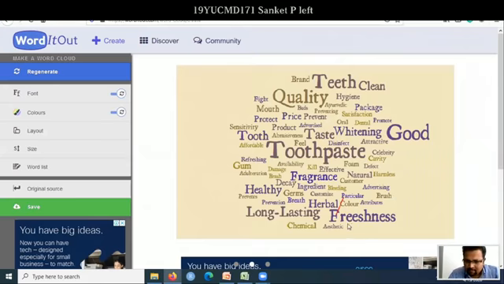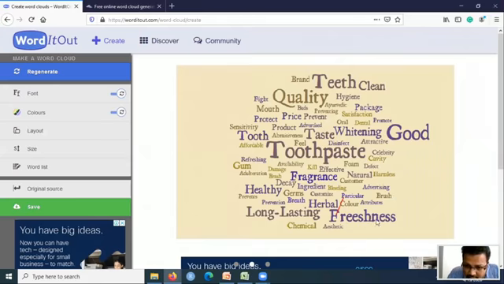For example, my students' sentiment: they are worried about freshness. Their toothpaste should keep their mouth fresh. They love the fragrance. Remember, fragrance. It should be healthy, it should be long lasting, it should be herbal. The color should be good. Then it should make their teeth white, no matter what. My students are worried about taste.